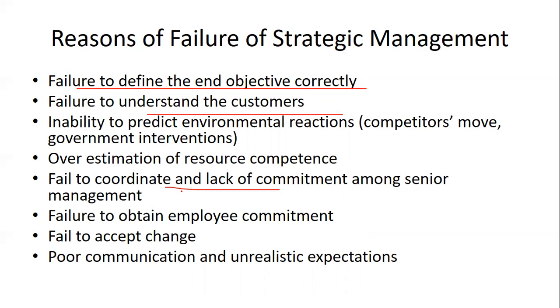If change is not accepted, it becomes difficult. Poor communication and unrealistic expectations: these are a few of the reasons for the failure of strategic management. This really makes a lot of efforts go waste, so it has to be considered in such a manner that it does not result in any loss to the business.